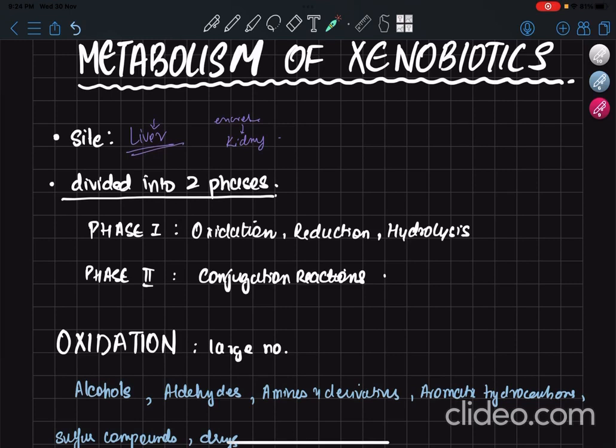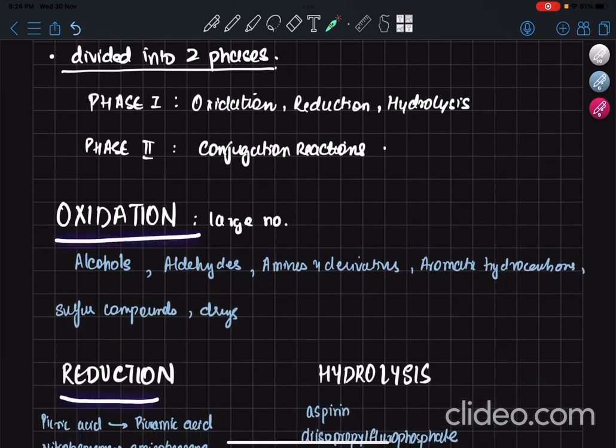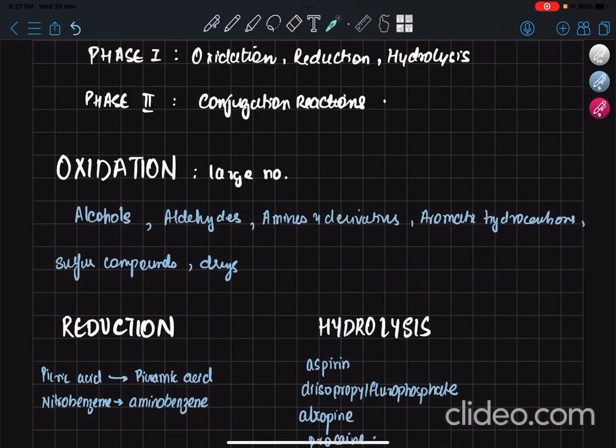So now we're going to go into detail about these reactions. We have oxidation, reduction, hydrolysis in phase 1 of the metabolism of xenobiotics. Coming to oxidation, as I said, a large number of products go through this, and the ones mentioned in the book are alcohols, aldehydes, amines and its derivatives, aromatic hydrocarbons, sulfur compounds and drugs. Alcohols and aldehydes give corresponding carboxylic acids, like methanol will give formic acid, ethanol will give acetic acid, benzaldehyde will give benzoic acid. So that is about alcohols and aldehydes.